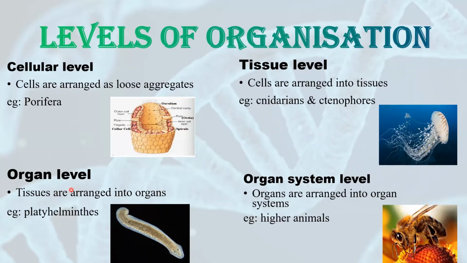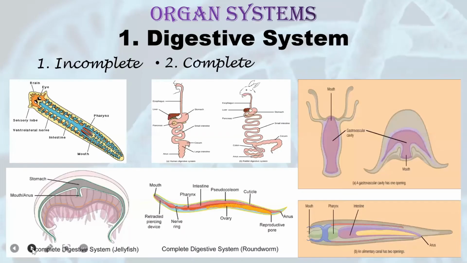So the fourth level is organ system level. What happens in organ system level? Cells will form tissues, tissues will form organs, and organs will be arranged into organ systems. Above platyhelminthes, all the phyla consist of organ system level of organization. So these are the 4 different levels of organization, and according to this, the animals are classified.